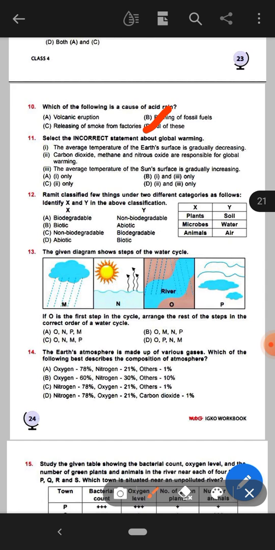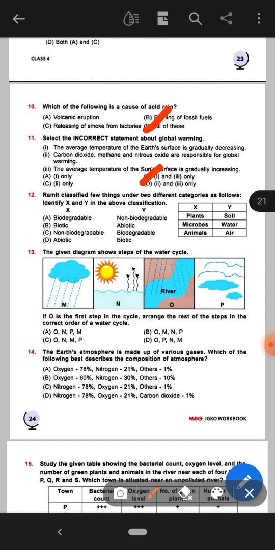Okay, these three are the statements. So here the incorrect statement about global warming, the answer will be option B, that means 1 and 3 only. 1 means the average temperature of the earth's surface is gradually decreasing, and 3 means the average temperature of the sun's surface is gradually increasing.